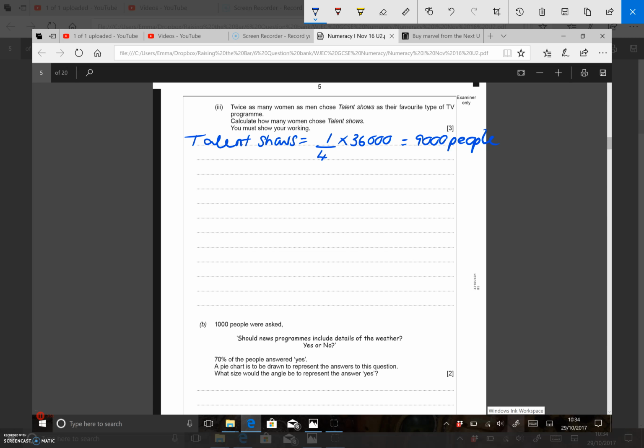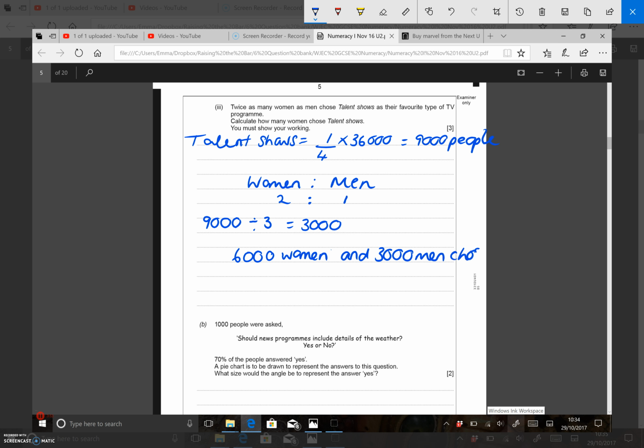Now, we know that twice as many women chose talent shows than men. So you're sort of splitting it up in the ratio 2 to 1. So 3 parts. So if we share 9,000 between 3, or we find a third, we know that that's 3,000. So we can say that 6,000 women and 3,000 men chose talent shows.